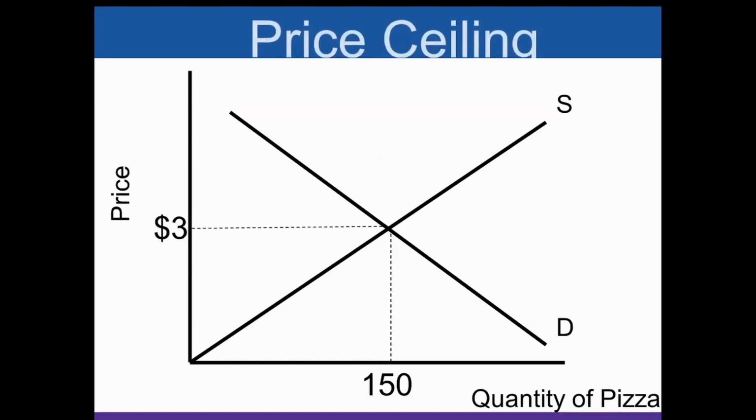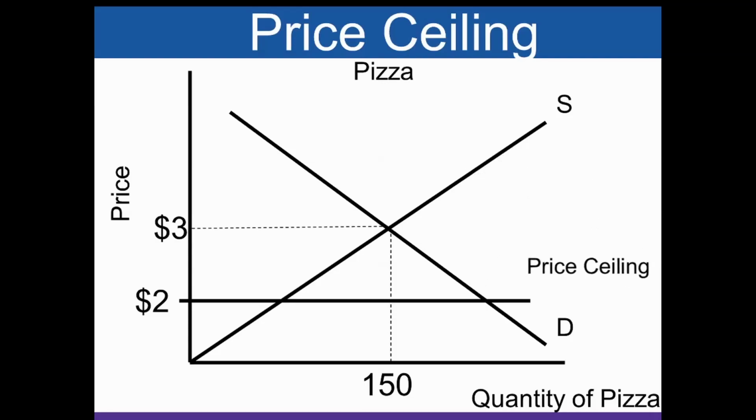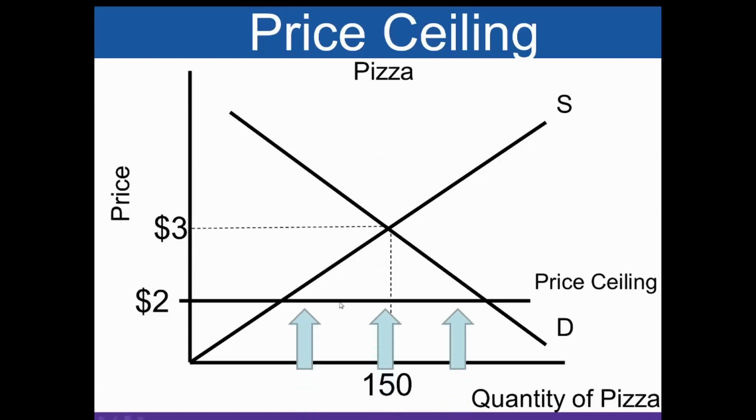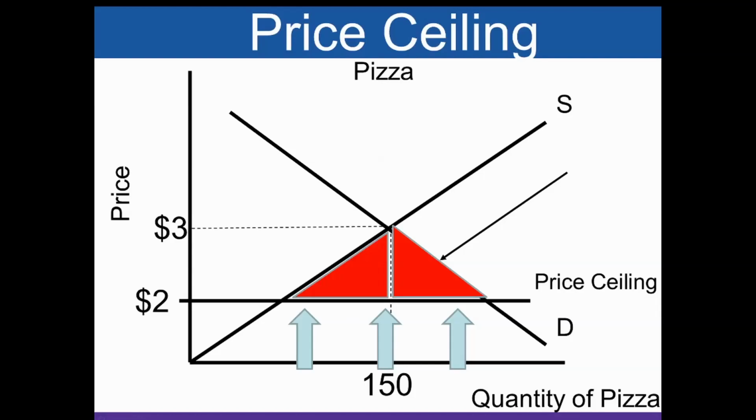So here is a price ceiling. We're at our normal equilibrium of $3, right? But now the government says, Dr. Gitz says that we as clubs cannot sell pizza for more than $2 a slice, and he puts that there. What ends up happening is we have a shortage, and see the arrows here. This is a ceiling. We can't get past it. We would love to get past it to get here, because that's what the market's willing to pay, but we can't. What we end up having there is a shortage. So the price ceiling leads to shortages.